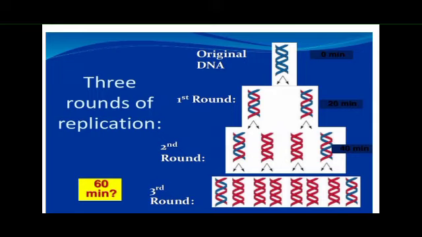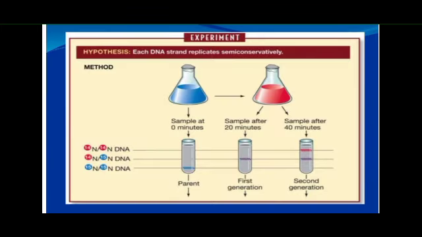So this is what they proved. This is the hypothesis: each DNA strand replicates semi-conservatively. The blue color is the N15 heavy band chains, and the red color is the N14 light band chains.